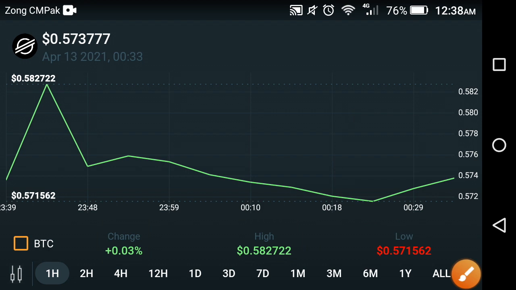So friends, my suggestion is to please hold your XLM coin until the end of this month, because a big explosion occurs in the XLM coin, and I think after 15 April a big explosion, a huge pump, occurs in the XLM coin. So please hold your XLM coin until the end of this month and make a good amount of profit in the future.